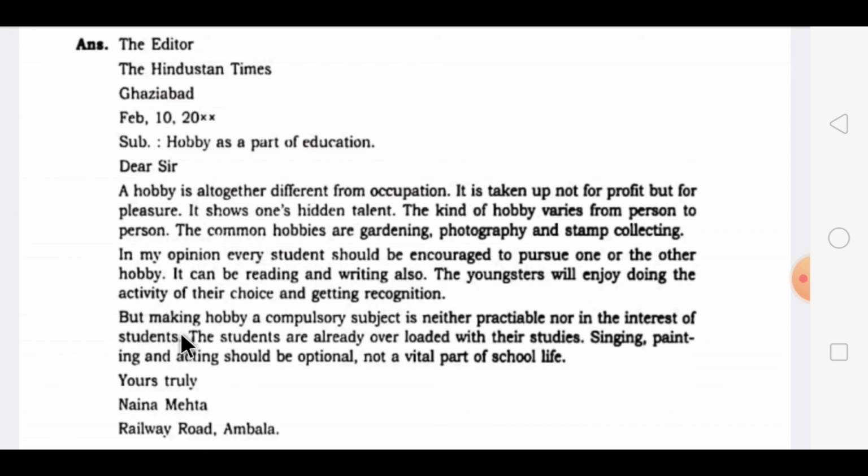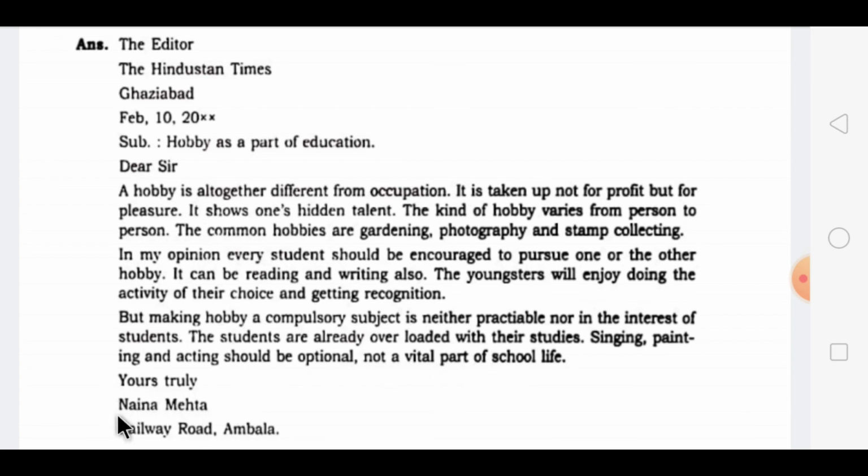And then last comes the conclusion part, what suggestion you are giving for that. But making hobby a compulsory subject is neither practicable nor in the interest of students. This means they do not consider it necessary. So the students are already overloaded. Why do they not consider it necessary? Because with studies they are already overloaded. So singing, painting and acting should be optional, not a vital part of school life. You cannot make it completely compulsory, but it can be an optional part.